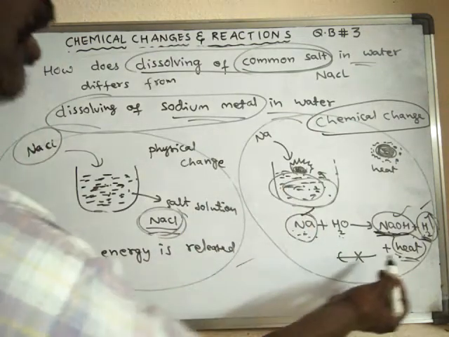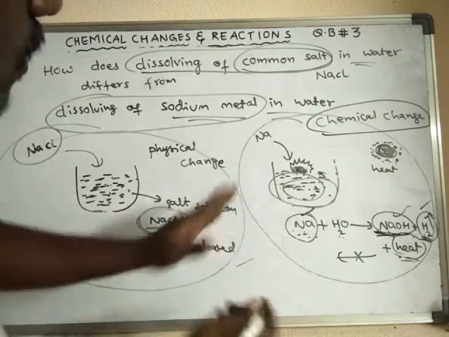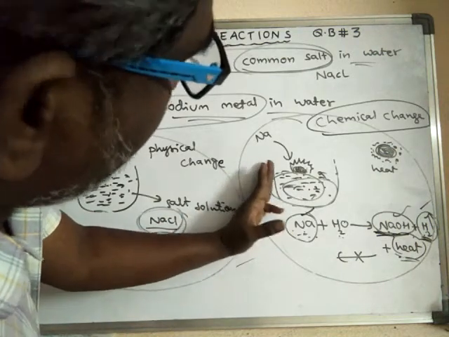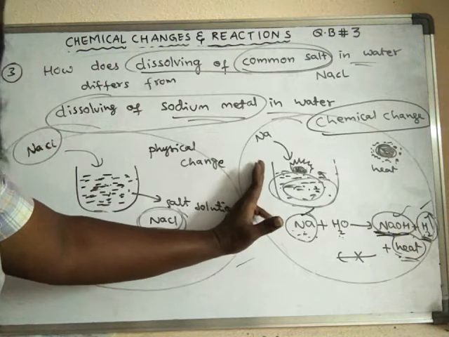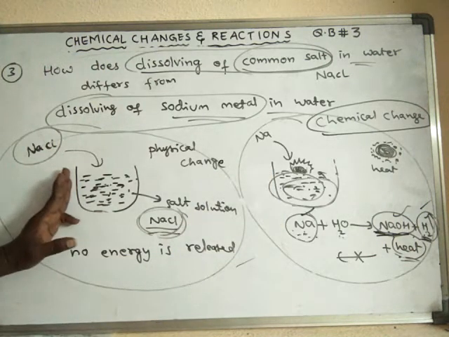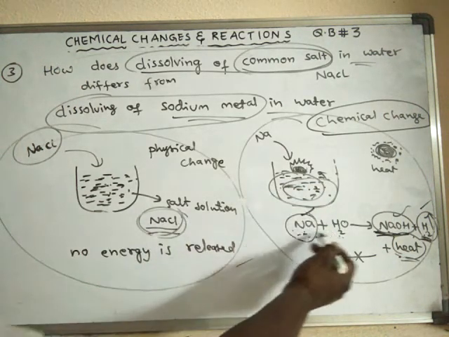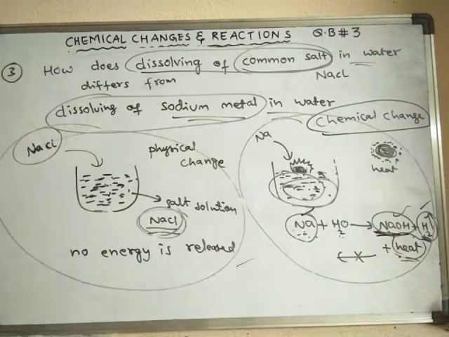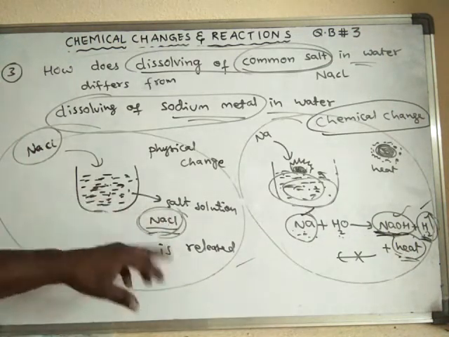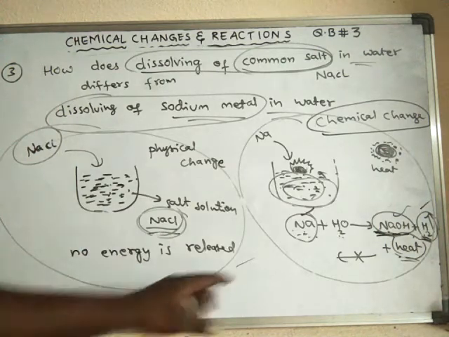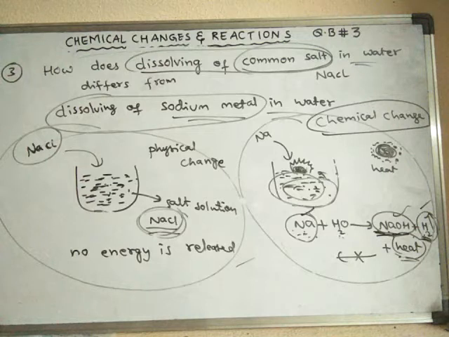And during this process, heat is liberated. If you simply touch this container, we will feel hot, or feel the warmness of this container. But here, if you touch this container, you don't feel any warmth. So here a chemical change is taking place because a new substance is formed, whereas here no chemical change takes place and there is no release of energy. Here, release of energy in the form of heat takes place. When sodium metal dissolves in water, it forms a new product known as sodium hydroxide, and hydrogen gas is liberated, with the release of heat energy.